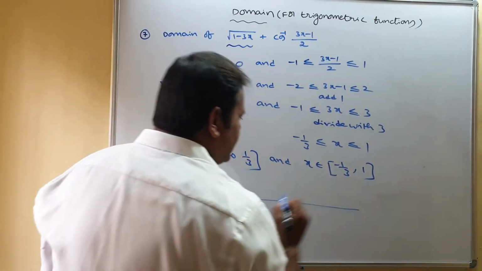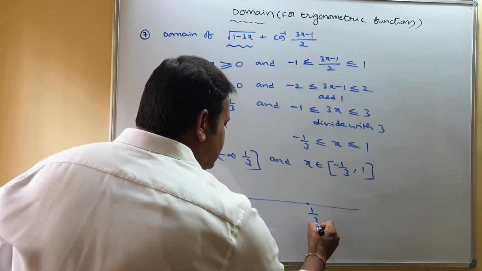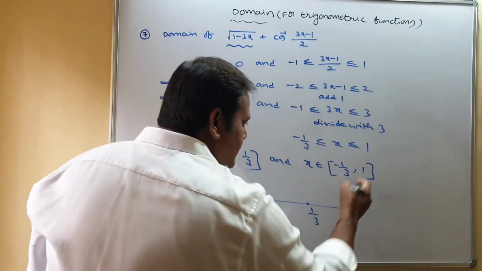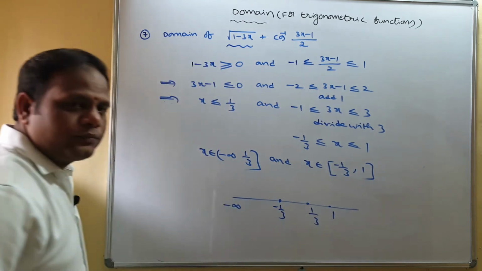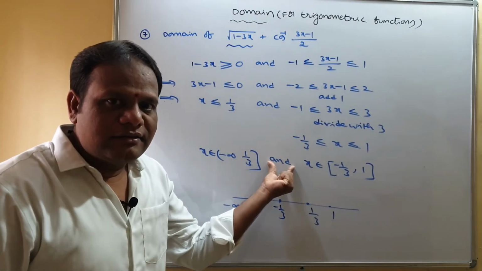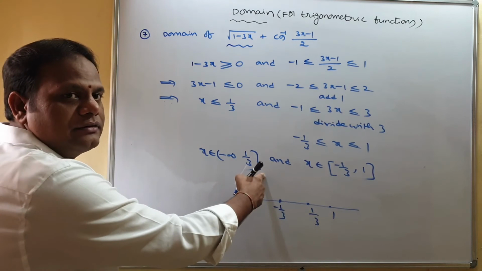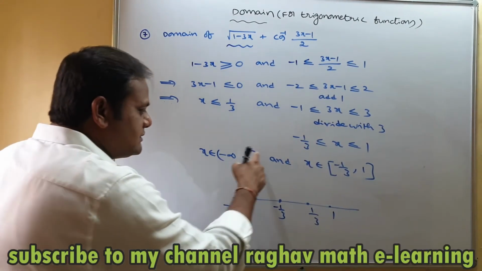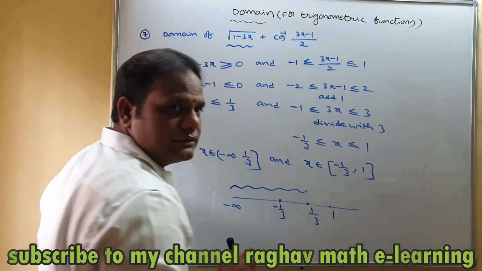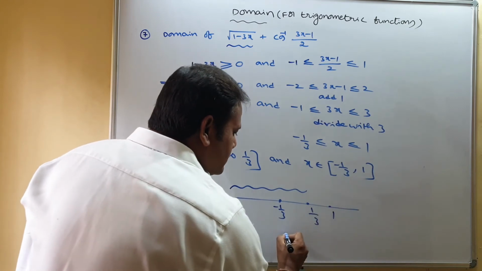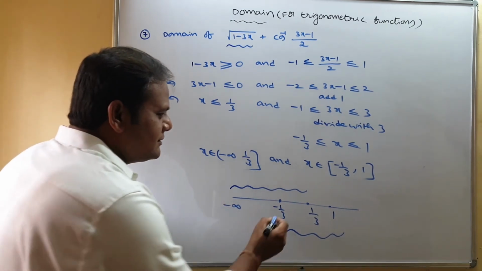Now you take the real line. So here it is minus infinity. And suppose I am taking 1 by 3 is 0.3, and here we have 1. And suppose I am taking this is minus 1 by 3. Between we have this and this, so you have to find the intersection part. The first set of values of x is minus infinity to 1 by 3, so this. The second set of values is minus 1 by 3 to 1, so that is this. Now can you tell what is the common part? Yes, this is the common part.